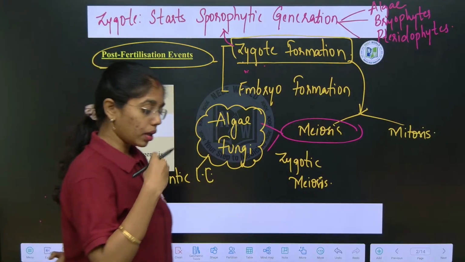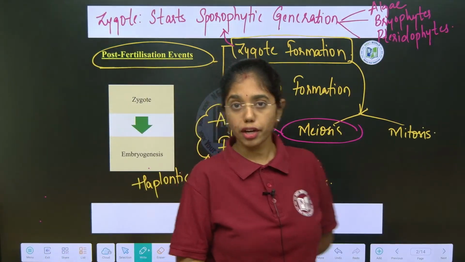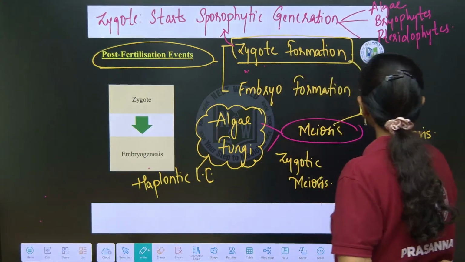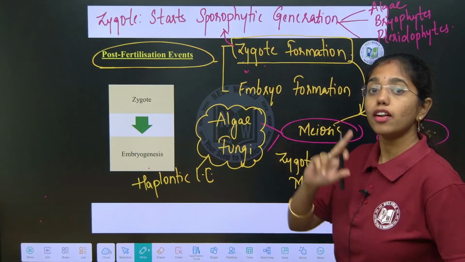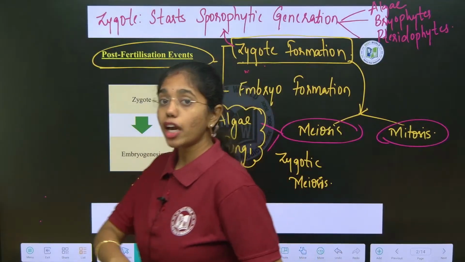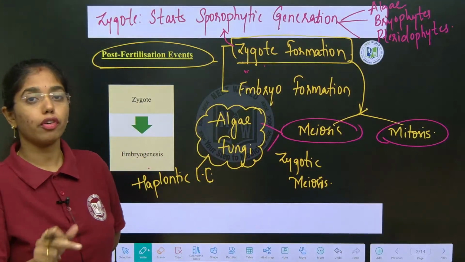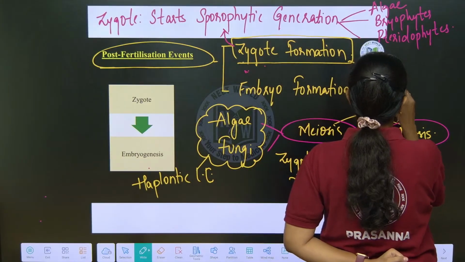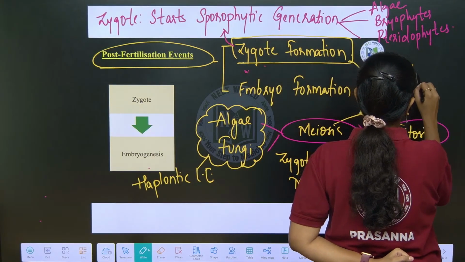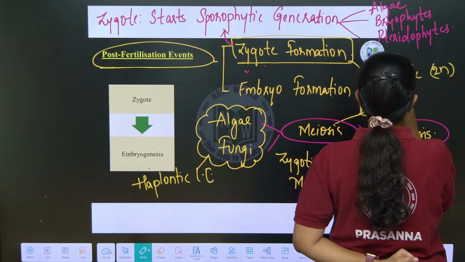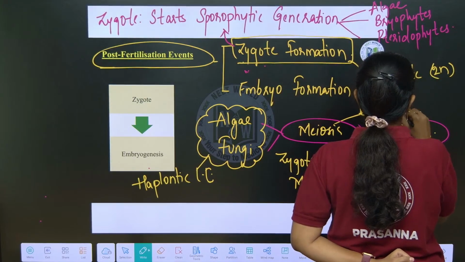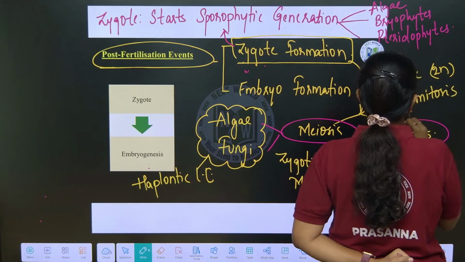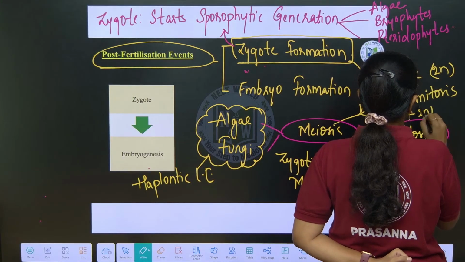In the plants like bryophytes, pteridophytes, gymnosperms and angiosperms, which are advanced, zygote undergoes sequential mitotic divisions for the formation of embryo. Zygote, which is diploid, undergoes sequential mitotic divisions to form a diploid embryo.